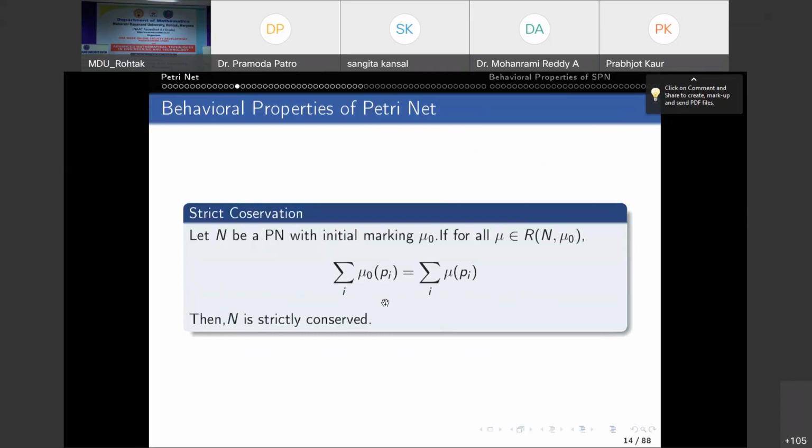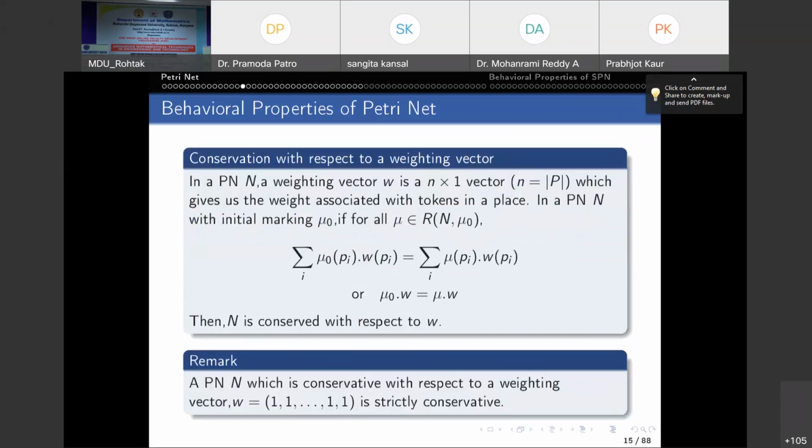Conservation means start with the initial marking mu naught of pi, summation means you sum the number of tokens in each place, and it should be equal to the summation of mu of pi for all mu. Any marking which is reachable from mu naught, mu of pi summation is equal to the summation of mu naught of pi. Okay, this is conservation.